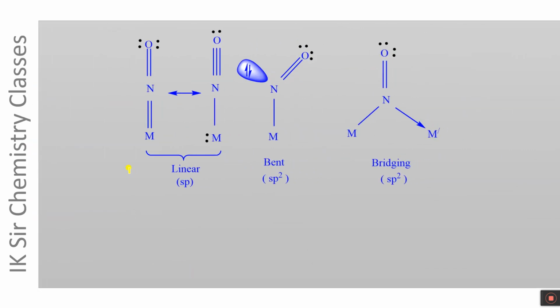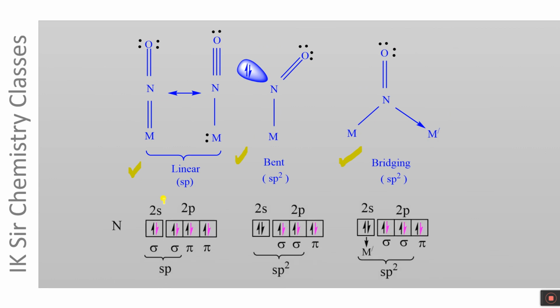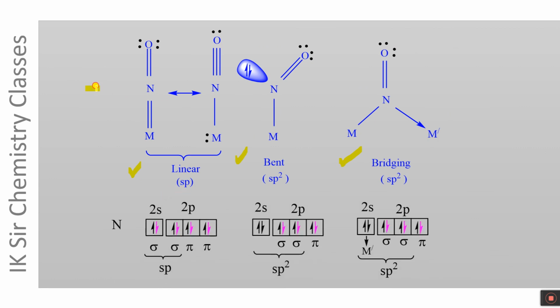This is linear mode of linkage, bent mode of linkage and bridging mode of linkage. In the linear mode of linkage, there is sp hybridization on nitrogen atom. Nitrogen atom forms two sigma bonds and two pi bonds. One sigma bond here, one sigma bond here and two pi bonds.